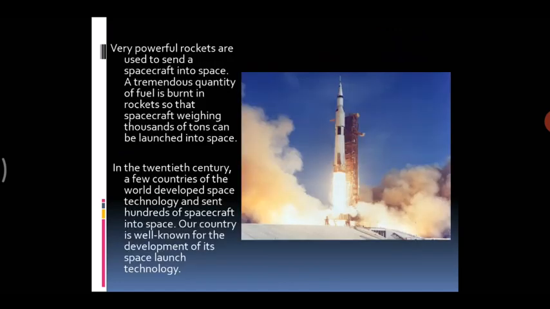Very powerful rockets are used to send a spacecraft into space. A tremendous quantity of fuel is burnt in the rocket so that a spacecraft weighing thousands of tons can be launched into space. Now, to send any spacecraft into space, what do you need? A large quantity of fuel. Now, what is fuel? Fuel is gas. The spacecrafts are very heavy. Is the spacecraft light?